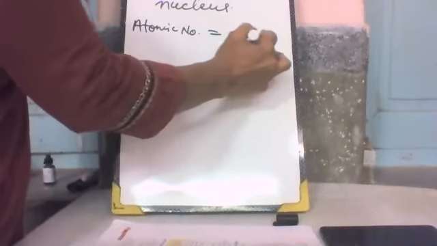Atomic number. What is atomic number? Atomic number is represented by capital Z. Atomic number is equal to the number of protons present in the nucleus.